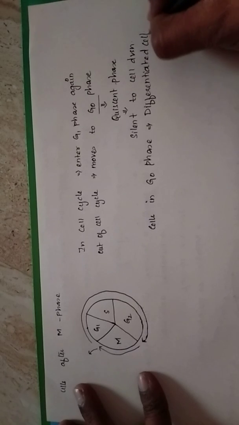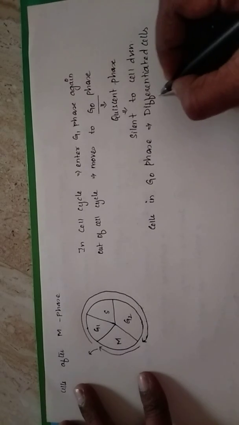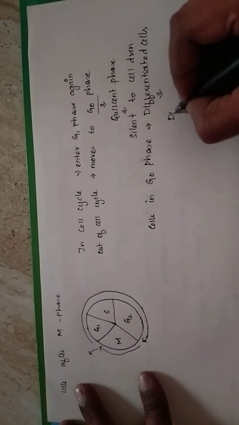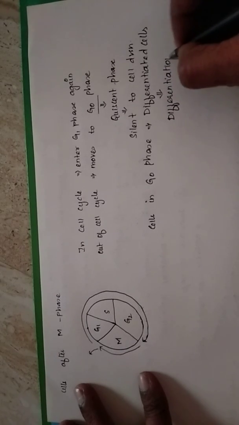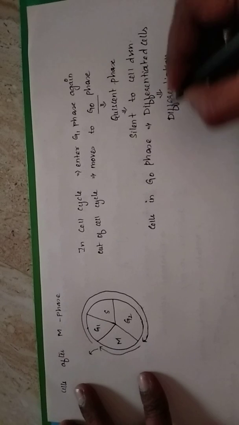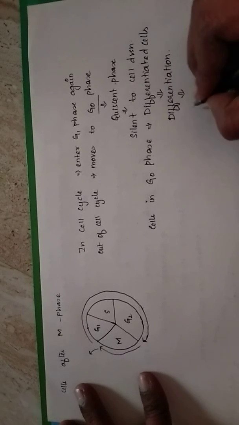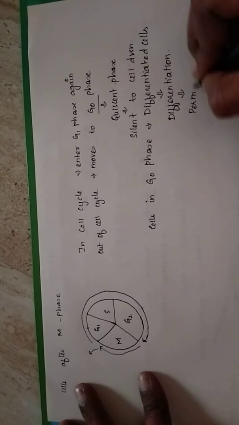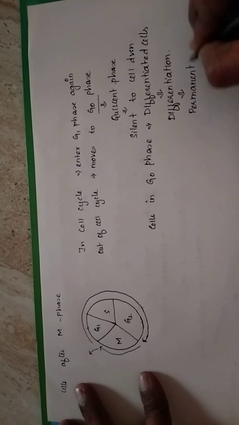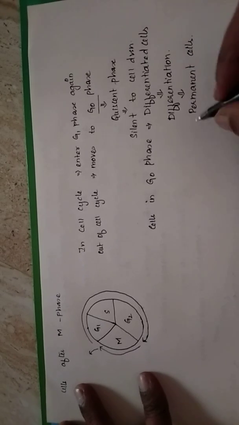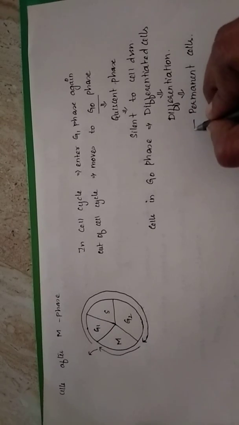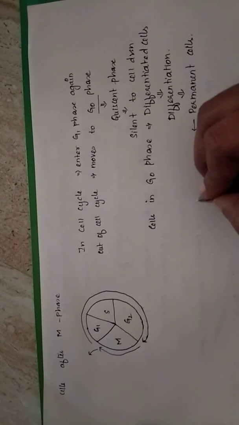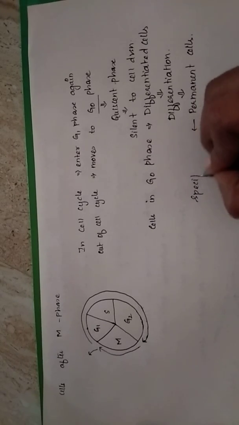The process is called differentiation. So differentiated cells are formed by differentiation. These differentiated cells, in case of plants, are sometimes called permanent cells. So differentiation results in the formation of permanent cells. These permanent cells are going to perform their specific functions.